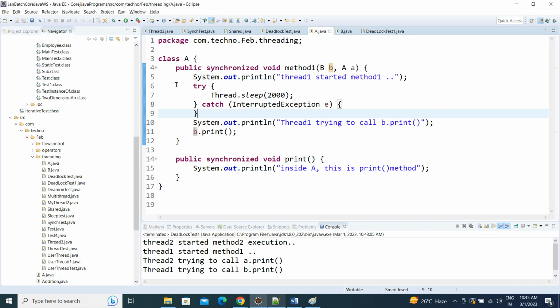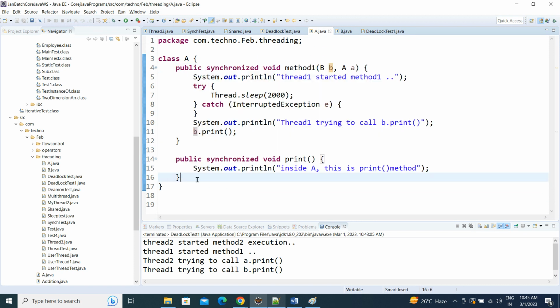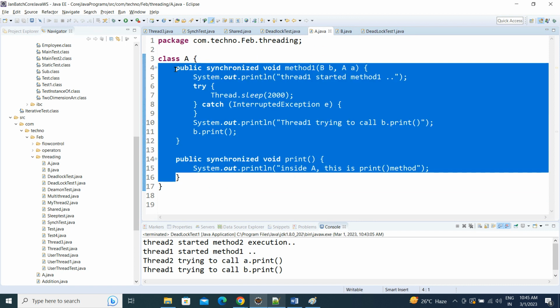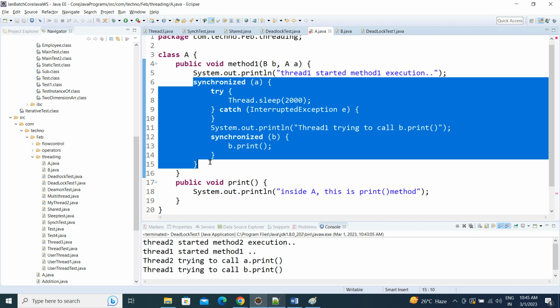Let's replace this code. What I'm doing is removing synchronized. Instead of making the whole method synchronized, I'm making only a block. I'm making a synchronized block. Okay.